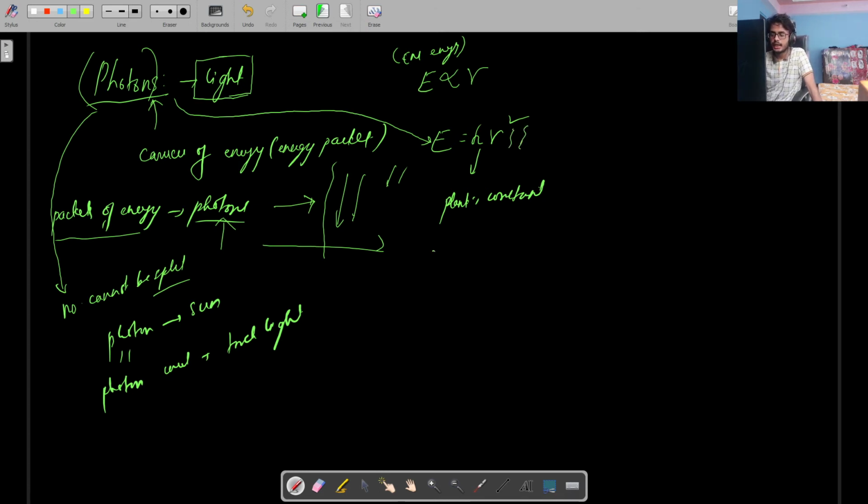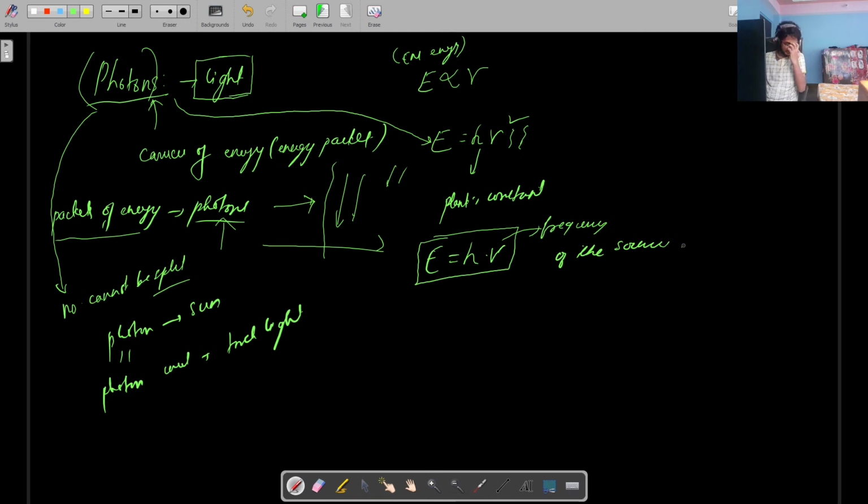So we have a relation E is equal to h into nu. So the energy of a photon emitted from any source is totally dependent on the frequency of the source. So is this clear? Okay.